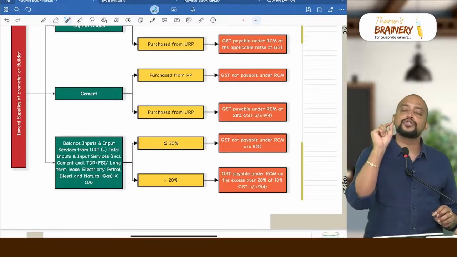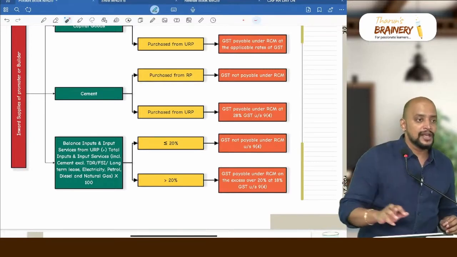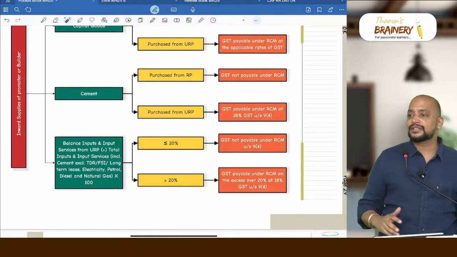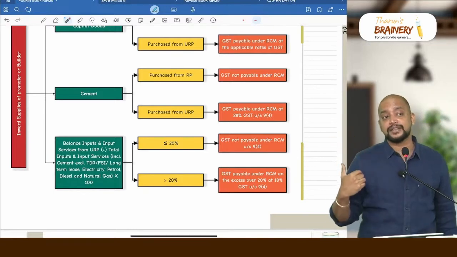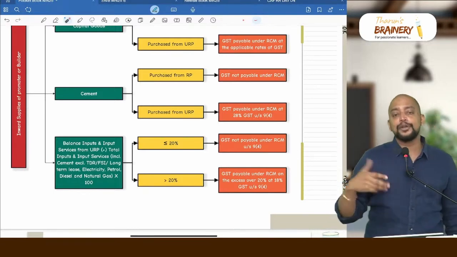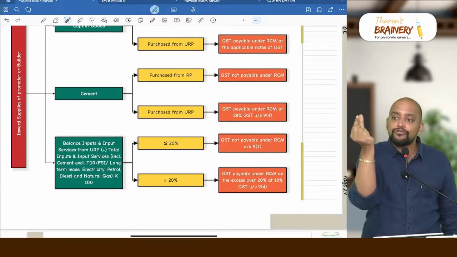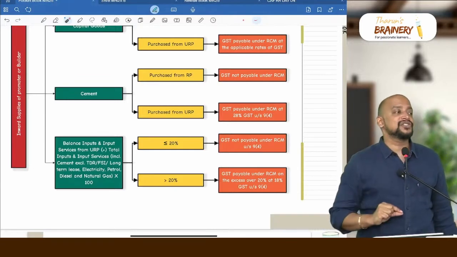If it is up to 20%, it's okay, allowed. Up to 20%, leave it, it's okay, allowed. So we don't have to pay any GST under RCM. What if it is beyond 20%? So how much is allowed? 20. Beyond 20% means, say for example 24%. Then on that excess 4% you need to pay GST under RCM.